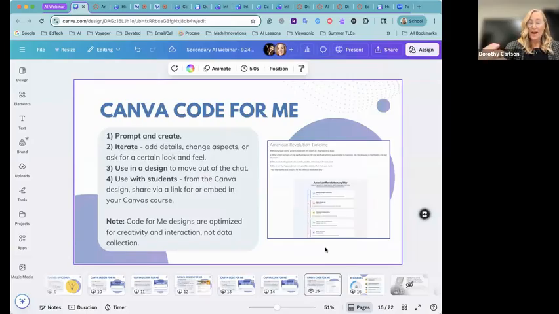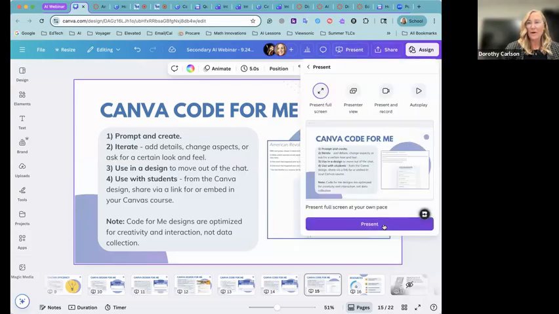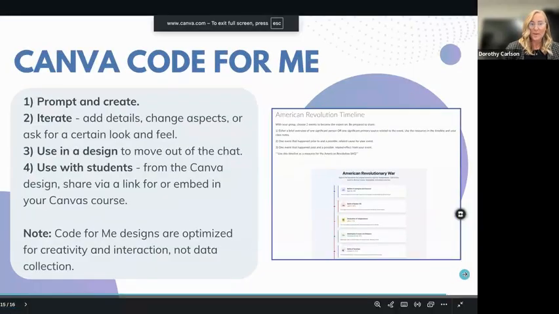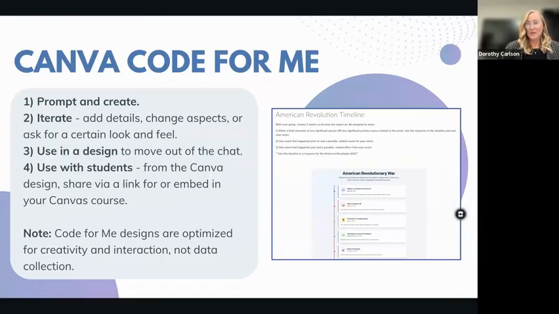So I just want to go back through that process we just used. We prompted and created. We iterated to get it just like what we wanted. We then chose how we wanted to move it out of the chat and use it in a design. And then we chose how we wanted to use it with students. For me, I wanted to put it on a Canvas page because that is how my students are used to learning the most. But again, you can provide a link to it, whatever works best for you.